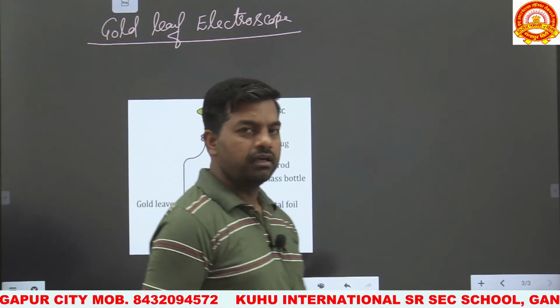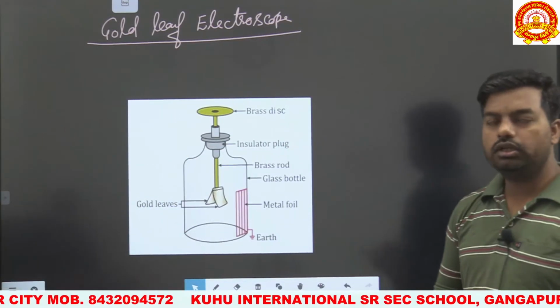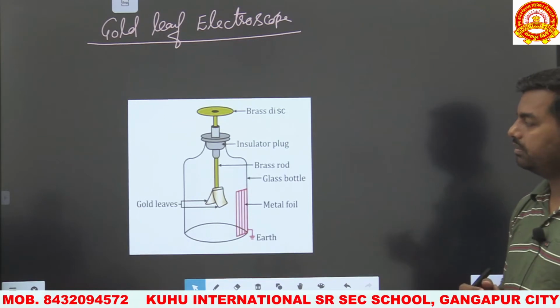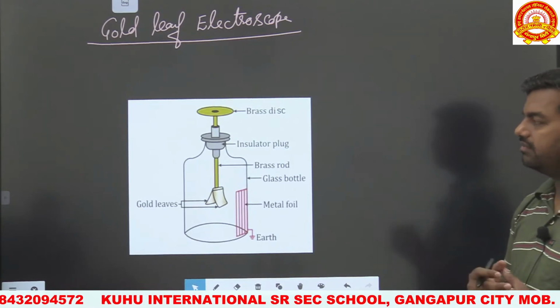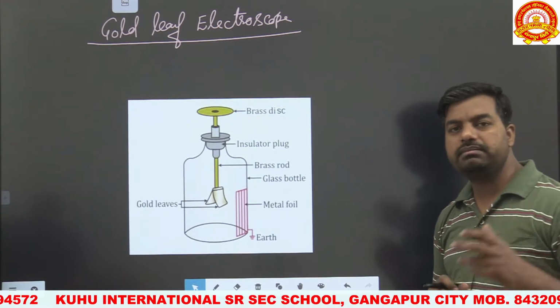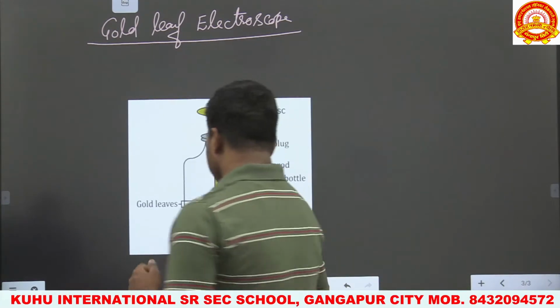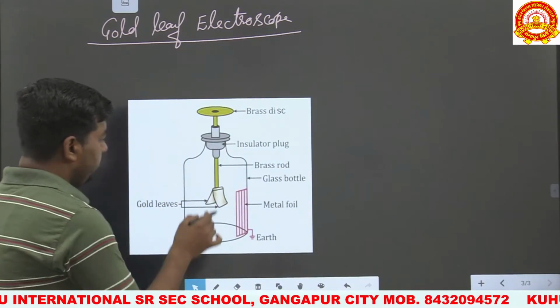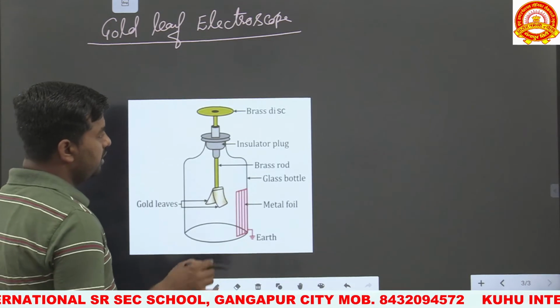So it is a device which demonstrates the induction or conduction method, or we can say that it is a device which is used to determine the approximate amount of charge on the body. So first of all, we have to talk about the construction of the gold leaf electroscope.